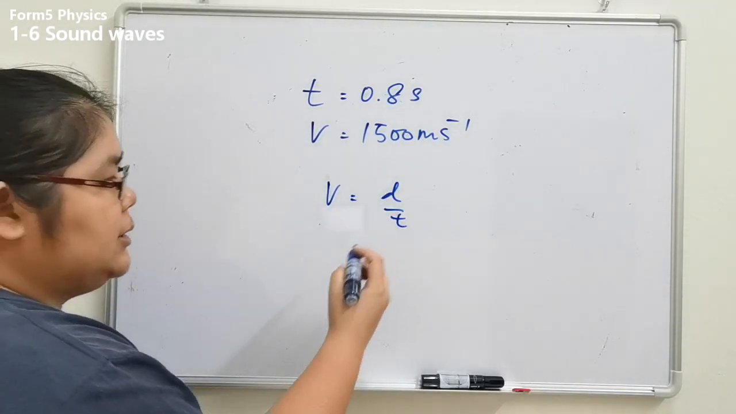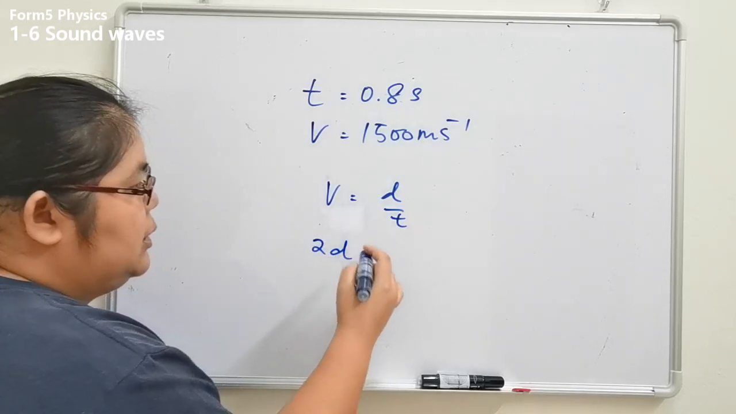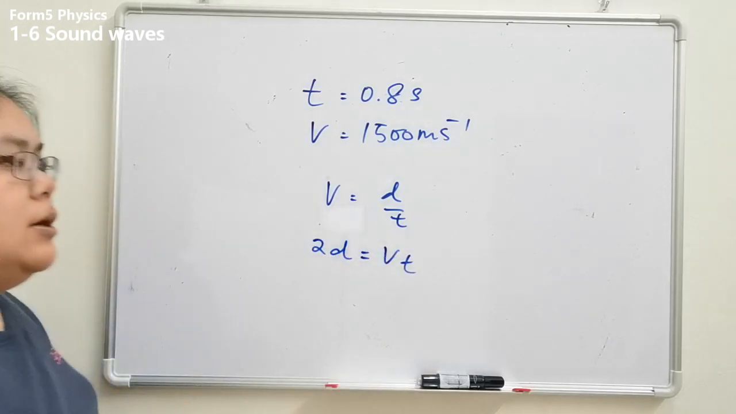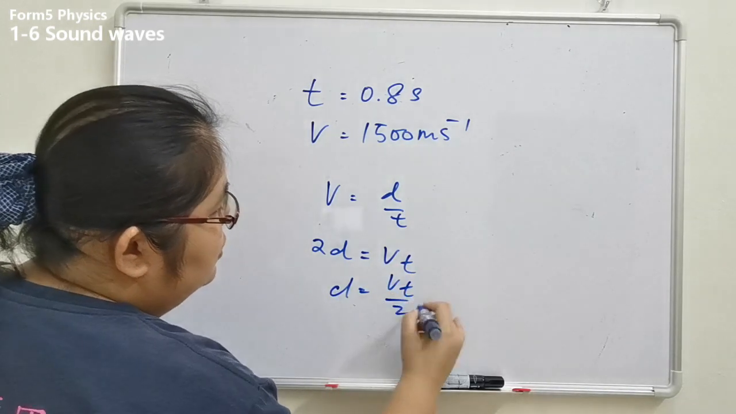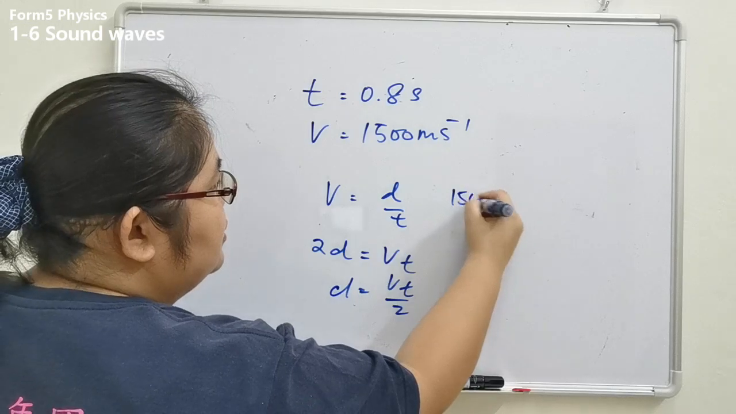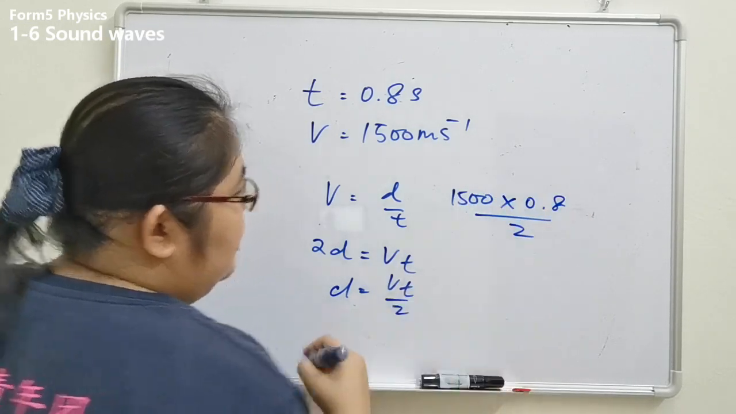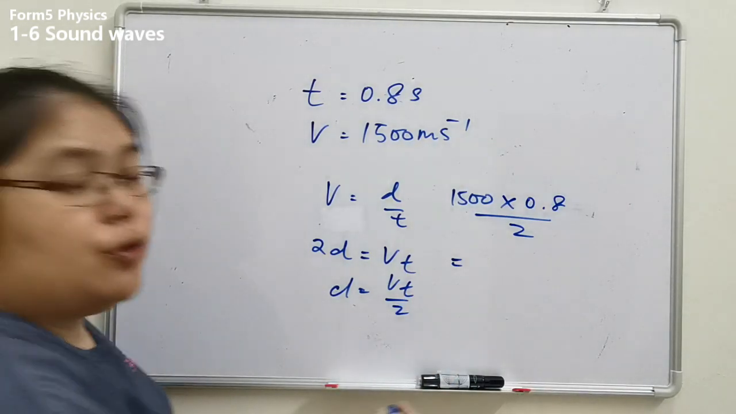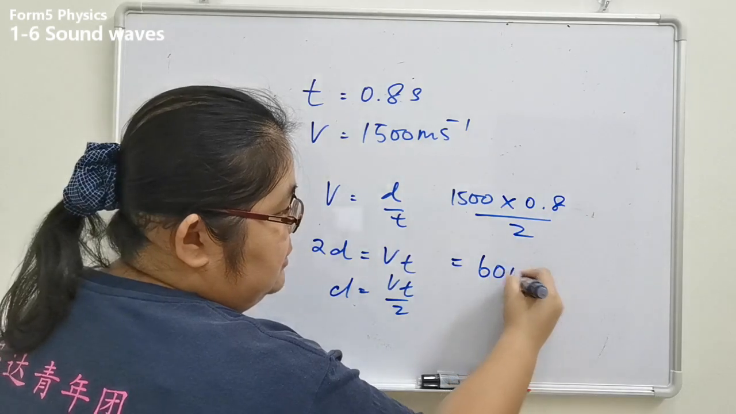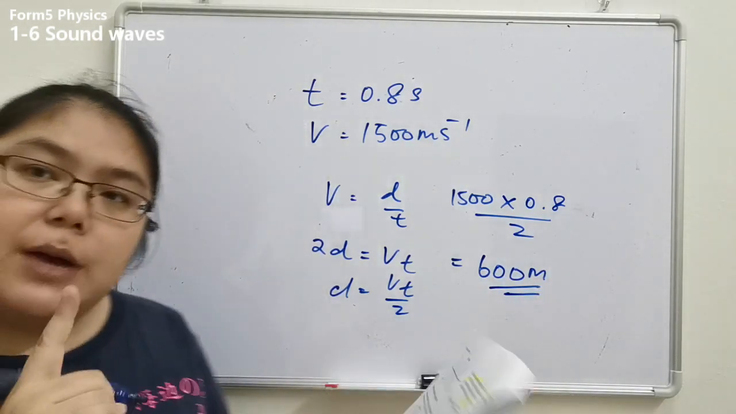So from here, 2D equals VT. You want to find D, so D equals VT over 2. So we take 1,500 multiplied by 0.8 and divided by 2. That one is the depth. So the answer we get is 600 meters, for the first example question.